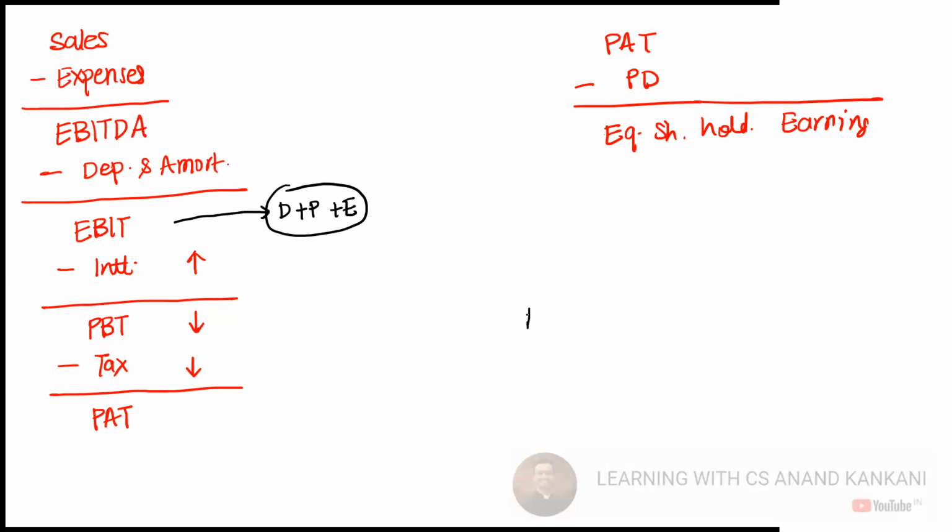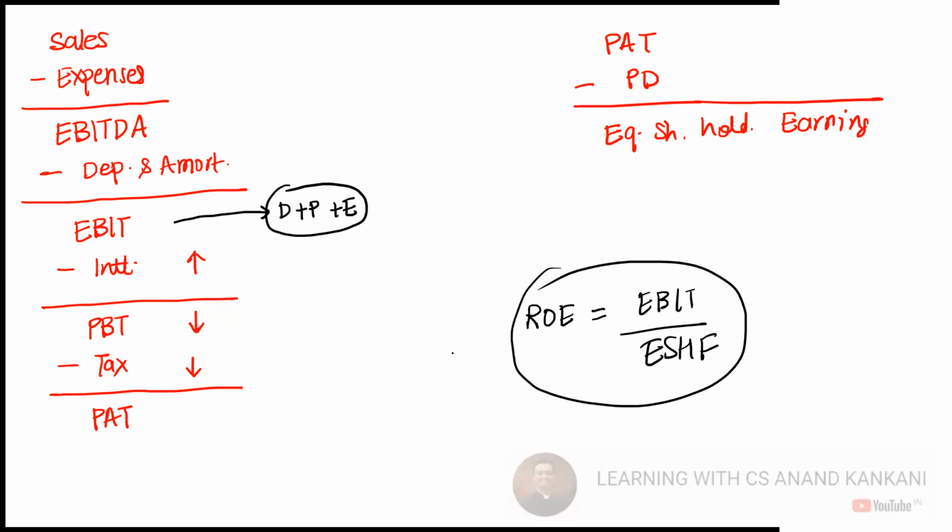But if I say you have to calculate return on equity and you say EBIT upon equity shareholder fund, that is your equity share capital plus your reserves, is this formula correct?